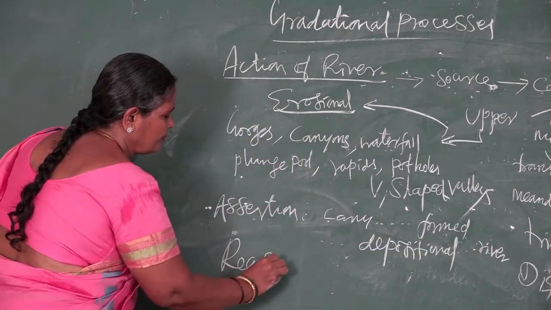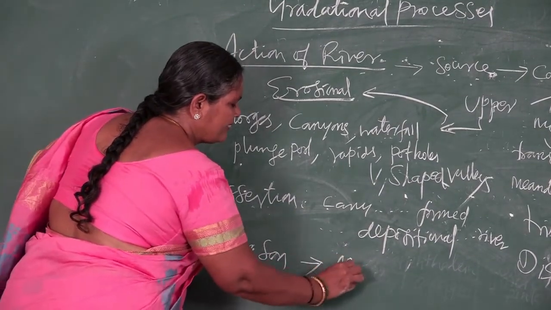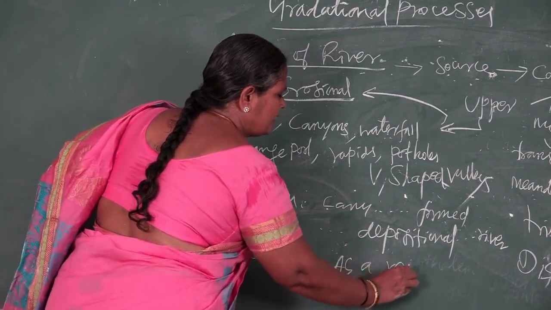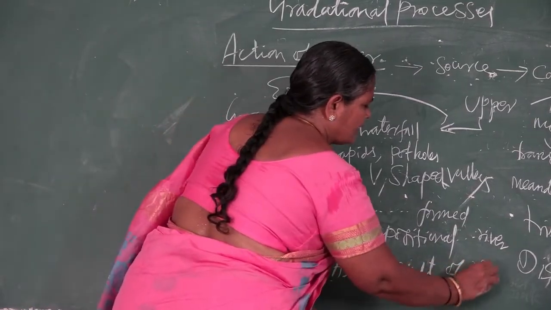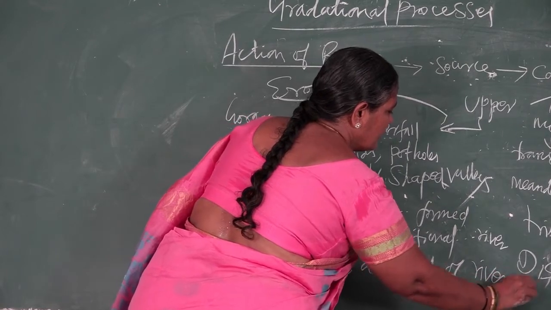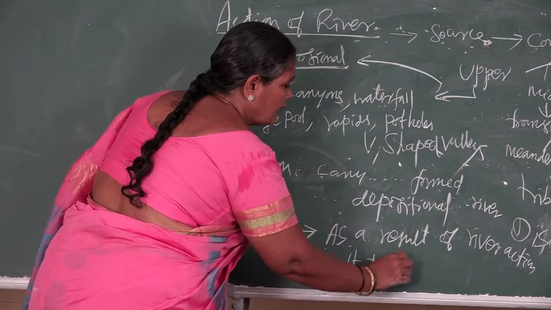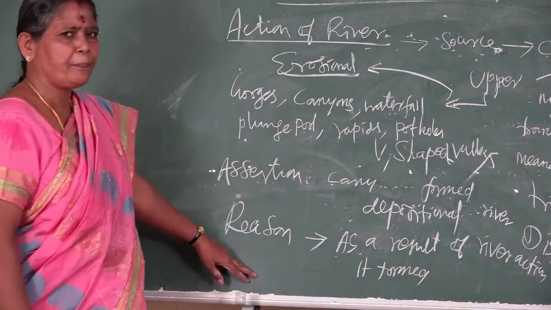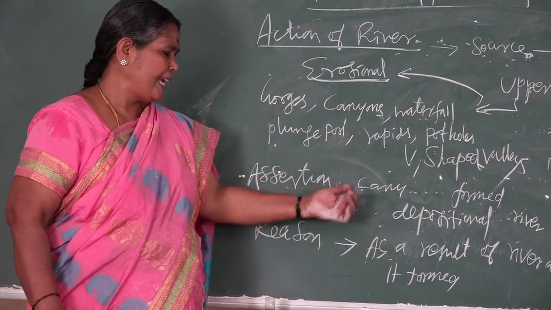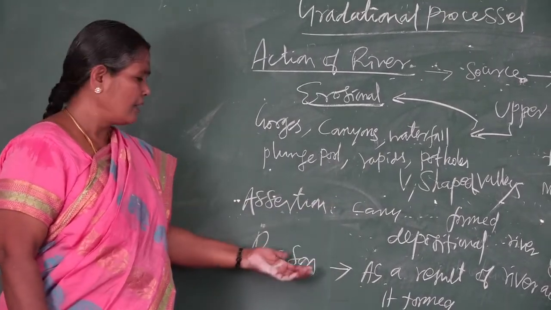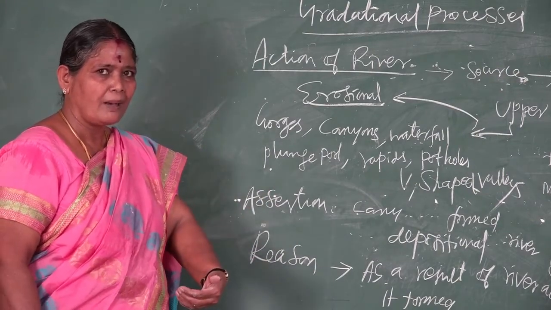Reason: as a result of river action, it is formed. What is the answer? Whether A is correct or wrong, or both A and R are correct, or R is correct and A is wrong. Such kinds, four types of model options.